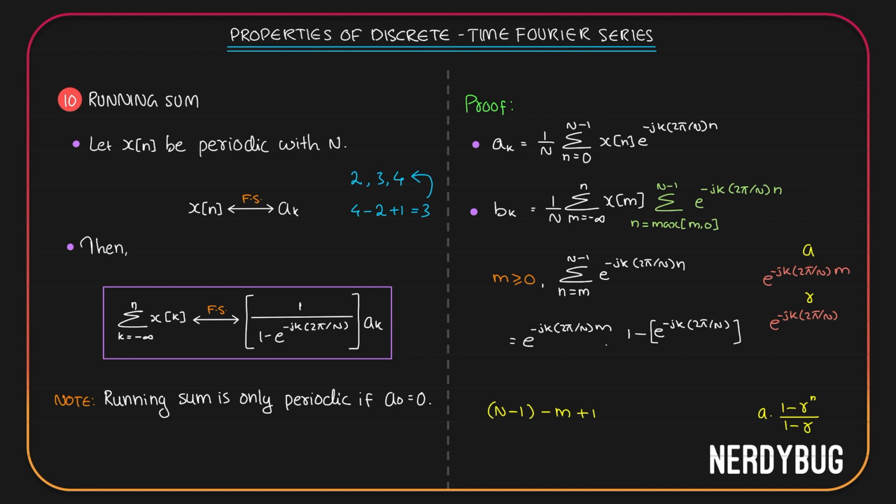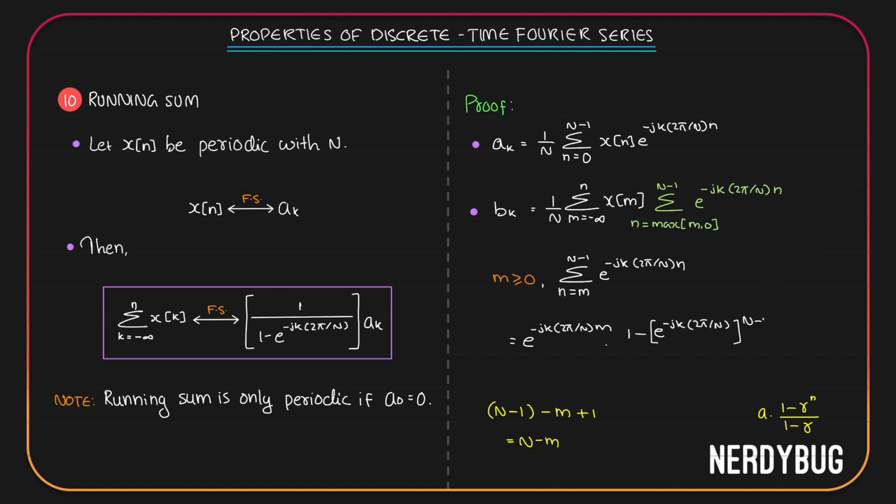So over here also, to get the exact number of terms between m and n minus 1, we have to take the upper limit, subtract the lower limit, add a 1 to it. So total number of terms is n minus 1 minus m plus 1, or n minus m.